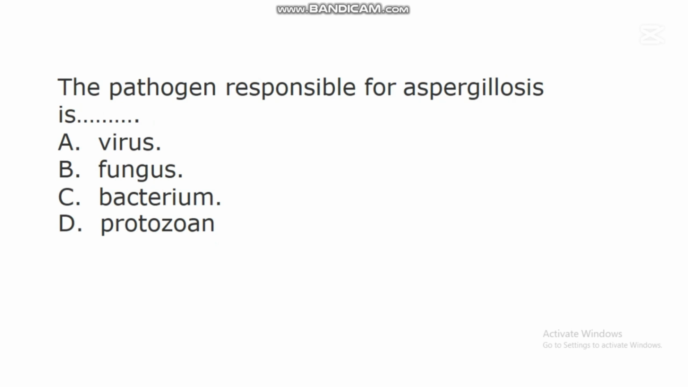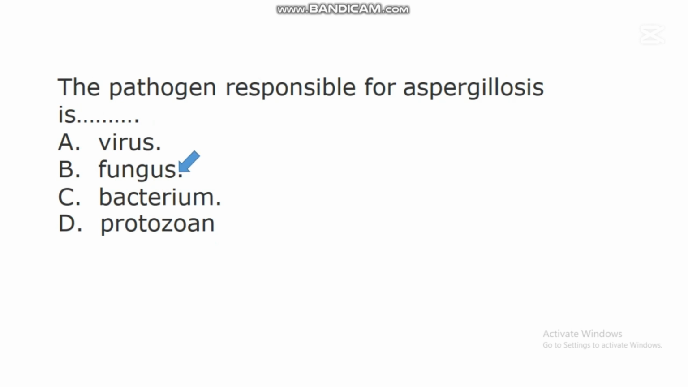The next question says, the pathogen responsible for aspergillosis is dash. A. Virus. B. Fungus. C. Bacterium. D. Protozoan. In this question, the correct answer is B. Fungus. Fungus is the pathogen responsible for aspergillosis.